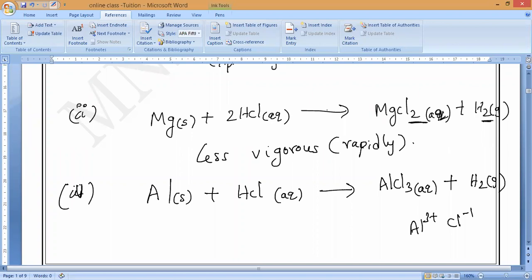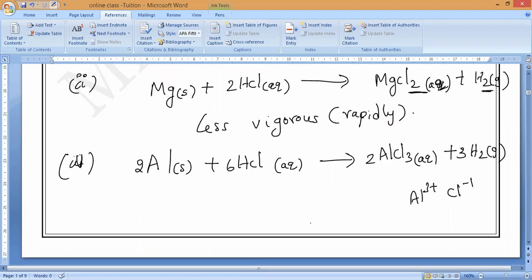This is the fourth example. Now let me see who will balance first, a smart way to balance fast. 2Al plus 6HCl gives 2AlCl3 plus 3H2.